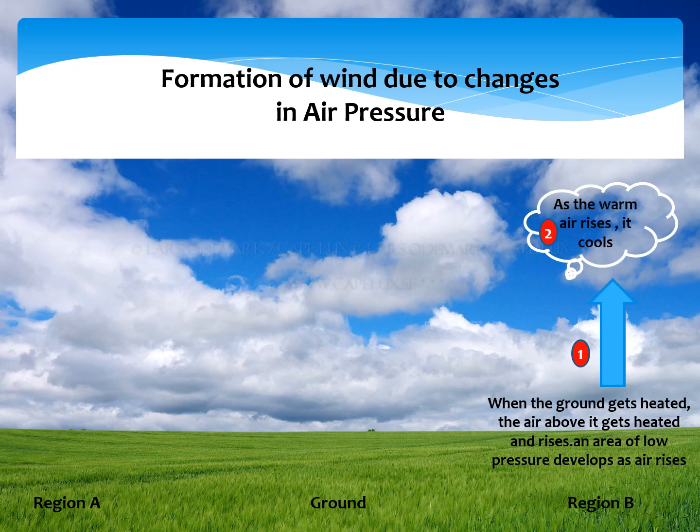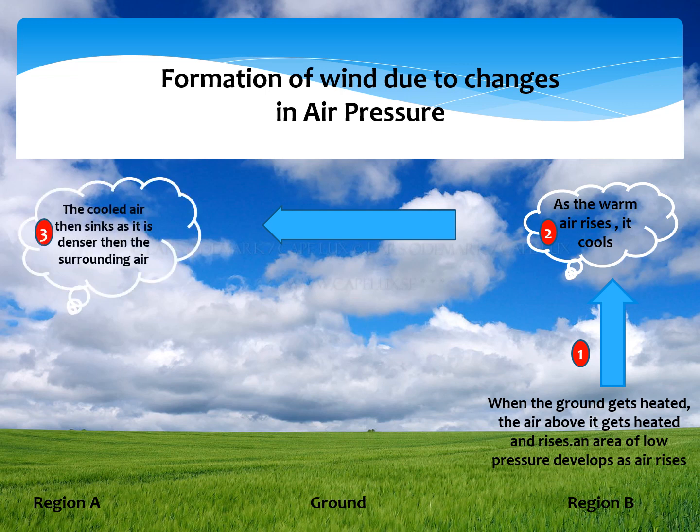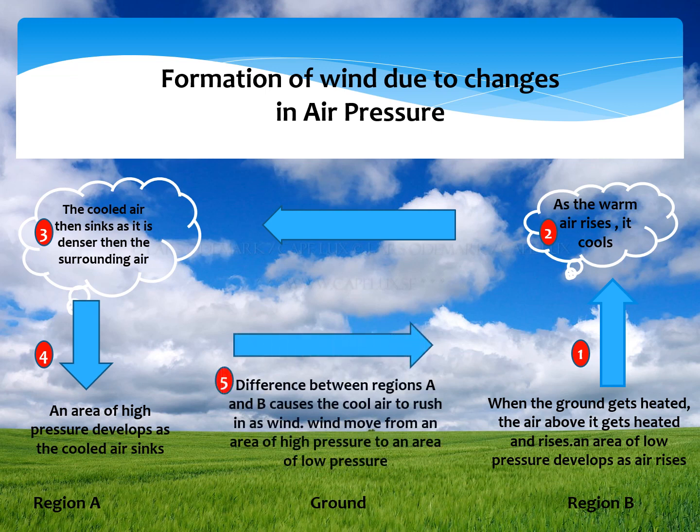As the air goes upward, the temperature decreases, so the warm air rises, becomes cool and transfers to a new place. That colder air gets heavy and sinks, denser than the surrounding air, so it moves downward, and an area of high pressure develops in that place.